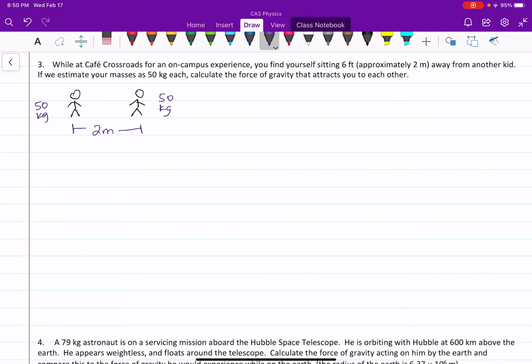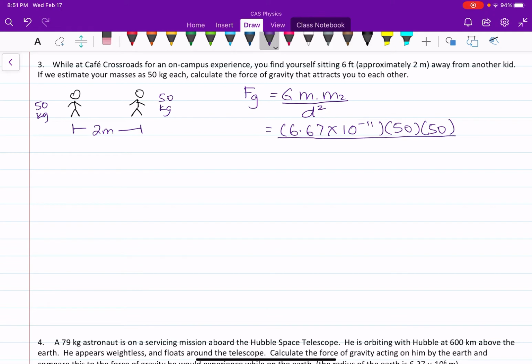We are going to do that by calculating using Fg equals G times the mass of the first person times the mass of the second person, divided by the distance between them squared. And so let's plug in the numbers. I really think you should do this each time just to practice. You wouldn't want the first time you practice this to be on a test, because it's just making sure you can get the numbers in there. So G is 6.67 times 10 to the negative 11, times 50 times 50, divided by the distance here, which is just 2 meters, so 2 squared.